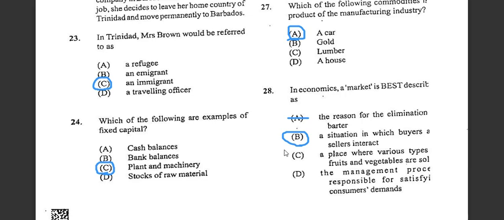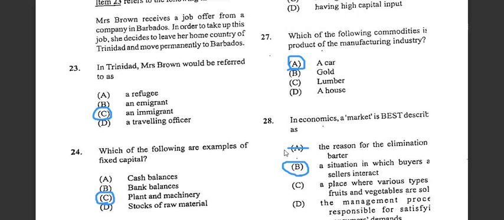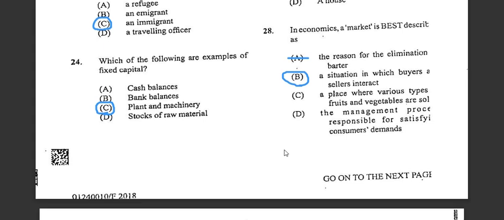Alright, number 27, it says which of the following is a product of the manufacturing industry. So we are talking about the manufacturing industry, so the product could be a car. Alright, good. Number 28 here, it says in economics, a market is described as, so we have seen that a market would be described as a situation in which the buyer or seller interact. Alright, so the answer would be B for number 28.